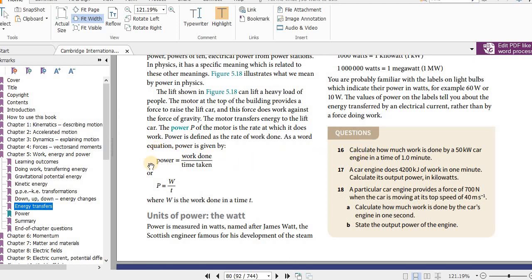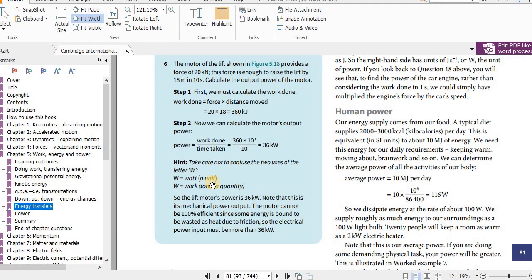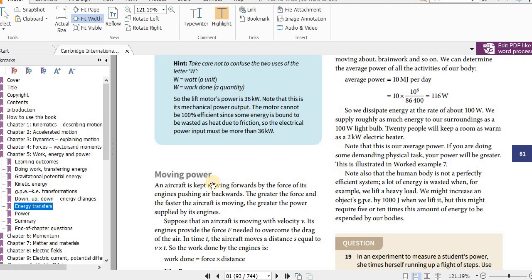Then over here we have seen this equation in the O-level class also. Power equals work done over time taken, and remember work done equals energy transferred. So we can even say power equals energy over time. Here power equals work over time. We can also say power equals energy over time, because work done equals energy transferred.